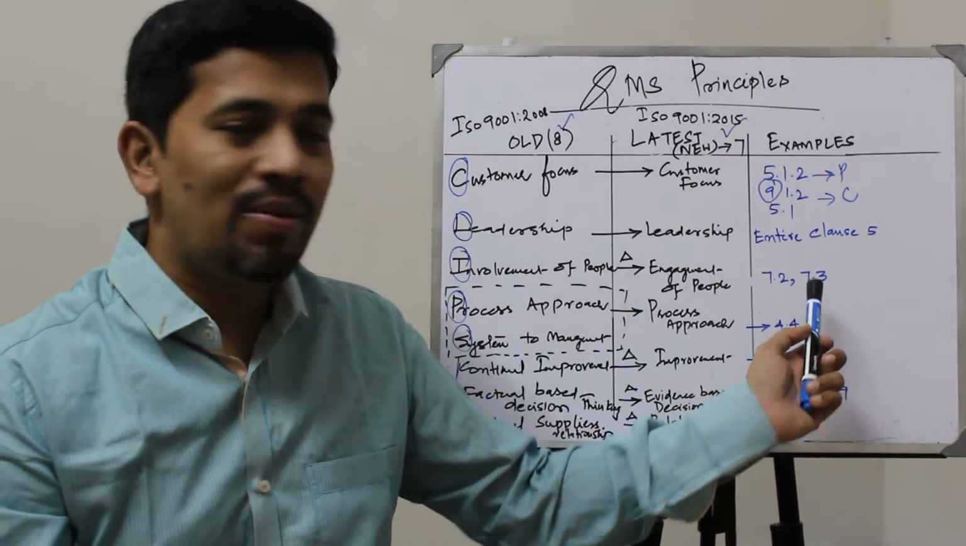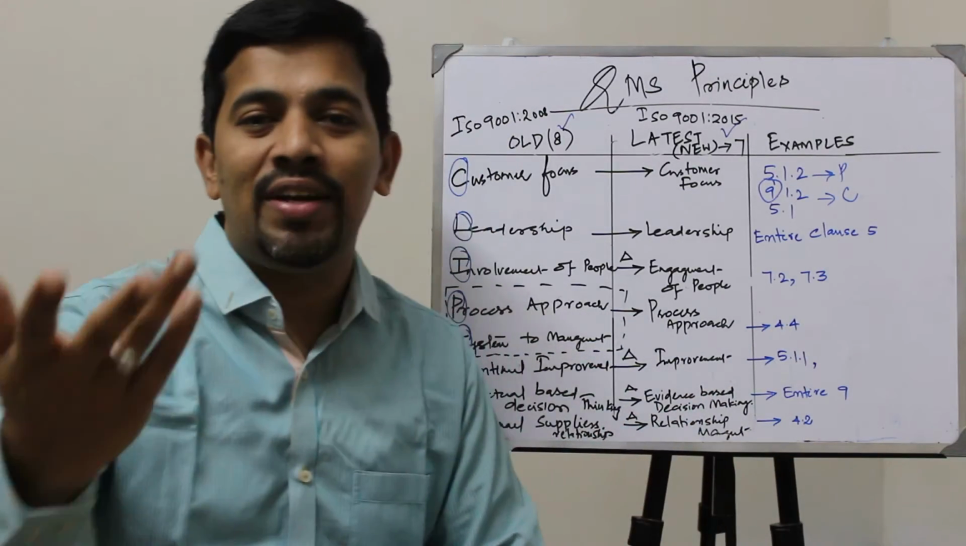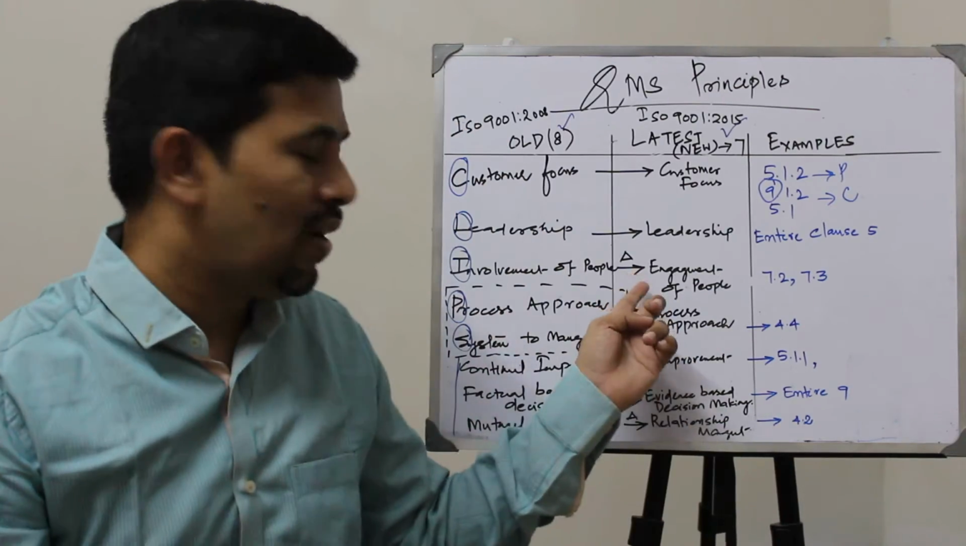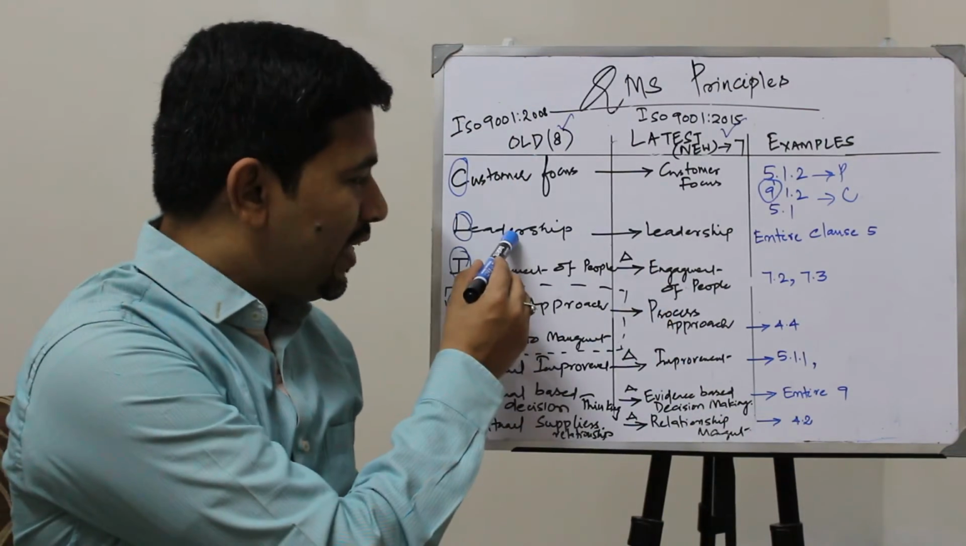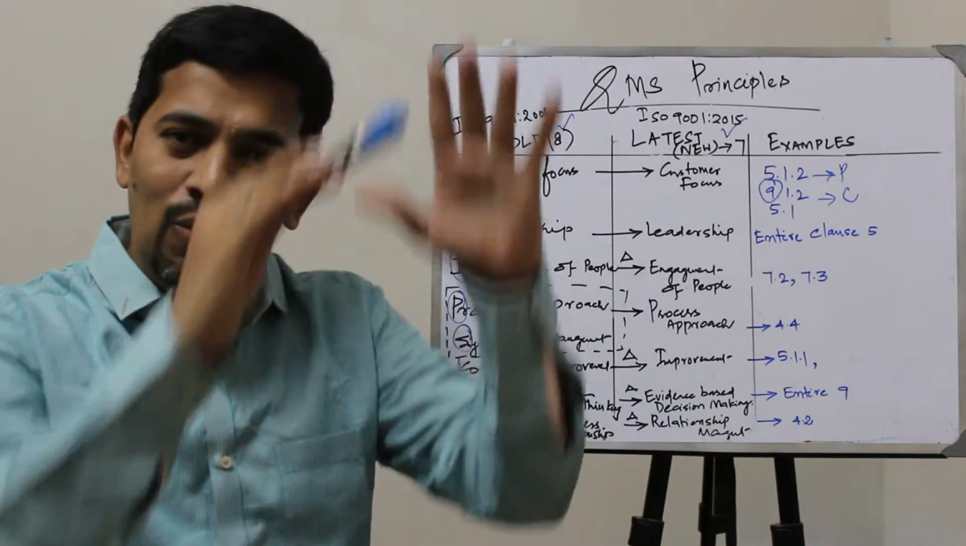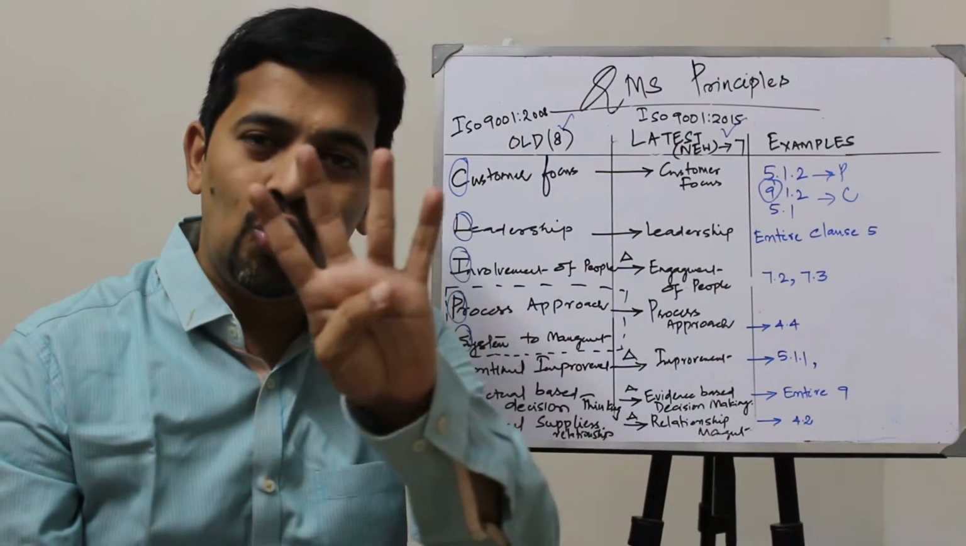And then 7.3, awareness. What are the awareness? Four awareness we need to have. Anybody in the organization, top to bottom, not only the leadership team, not only the middle management, but everyone in the organization should know four things.